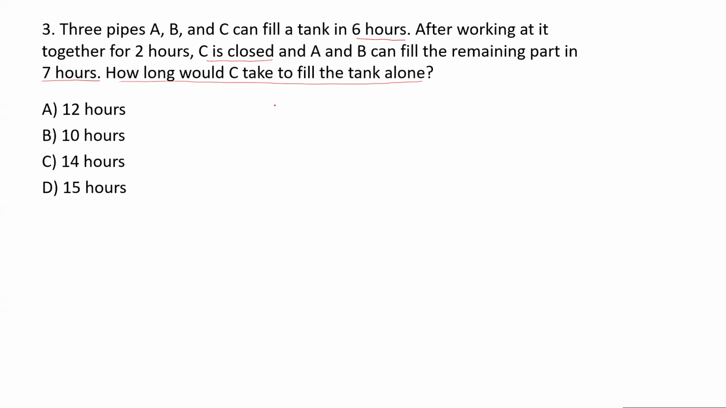So now we'll start. Suppose the filling rates of pipe A, B, and C are RA, RB, and RC. Now it is given that the 3 pipes A, B, C can fill the tank in 6 hours. So the combined rate is given: RA plus RB plus RC is 1 upon 6. Right? This is your combined rate.